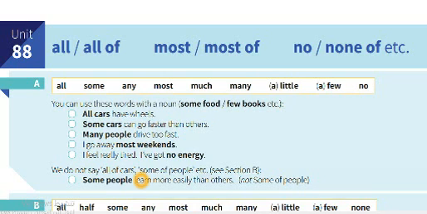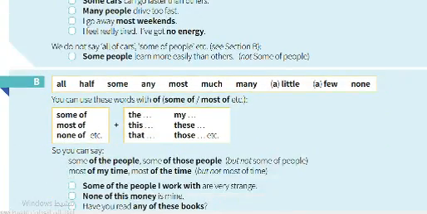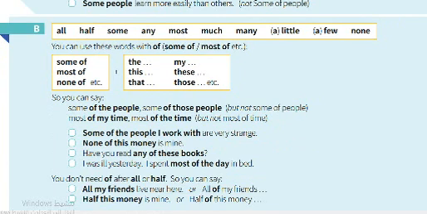Why? In section B we can recognize some people learn more easily than others. Not some of people. Some people learn more easily. Look at B. This is the function where most of you make a mistake. If you look at all, half, some, any, most, much, many, little, you can use these words with what? Of. Some of, most of, none of, plus the, this, that, and also my, these, those.